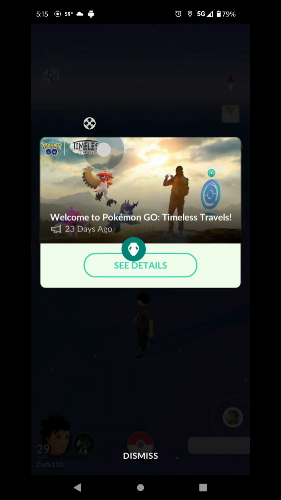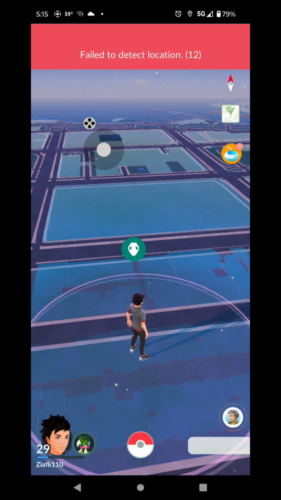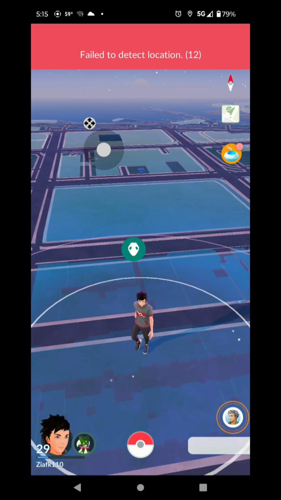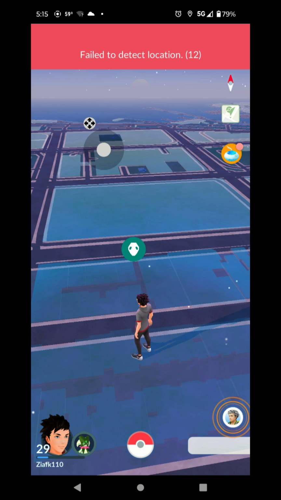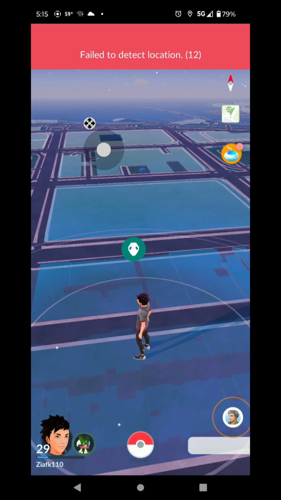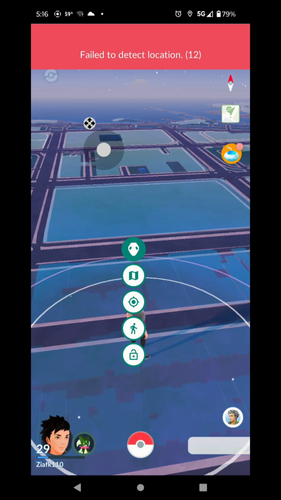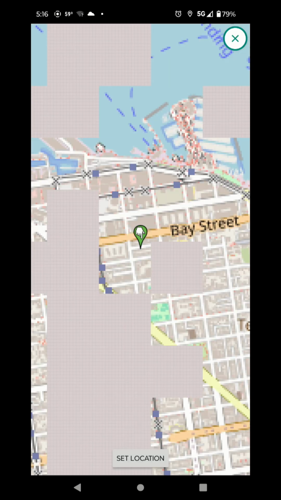Okay, dismiss. Now when you click, my phone is not set up, so it's sad. That's why I'm getting the fail to detect location. I'm making this video for education only. So when you click on it here, you click map, it'll show you where you are.